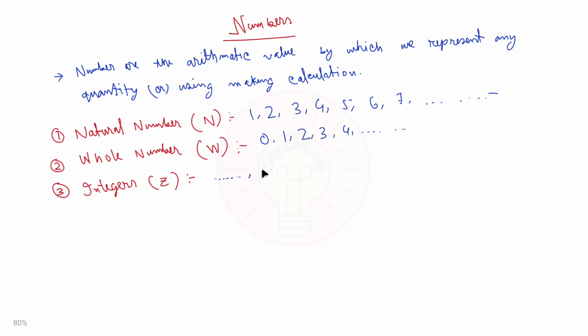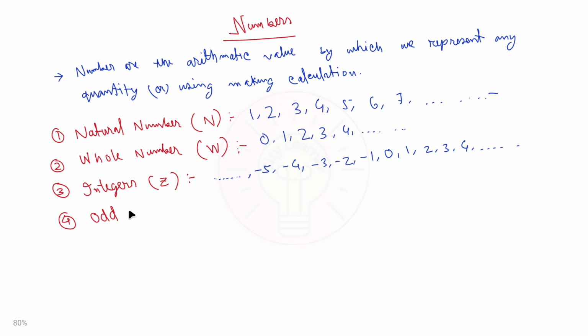Including these three, integers are present. They stand from negative infinity to positive infinity. So -5, -4, -3, -2, -1, 0, 1, 2, 3, 4, 5, 6.